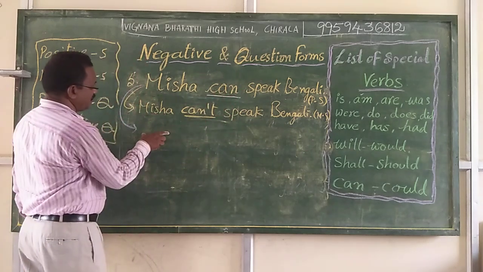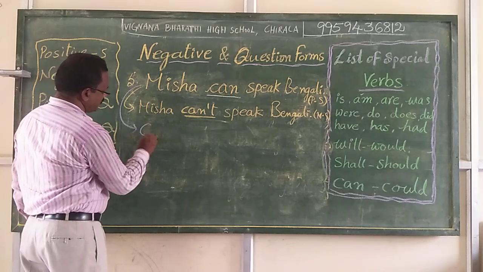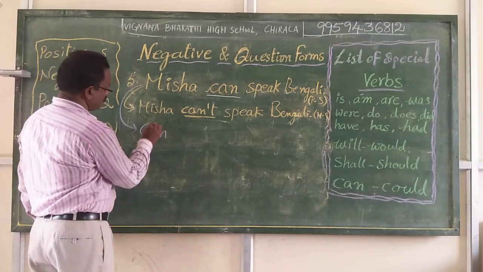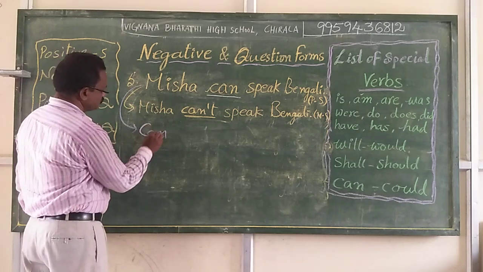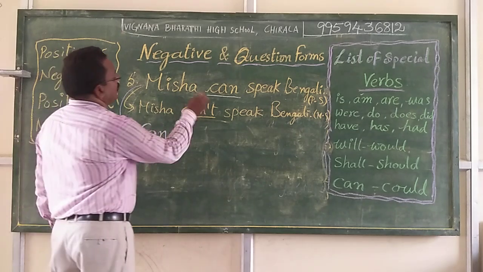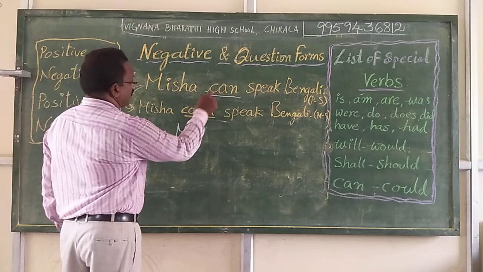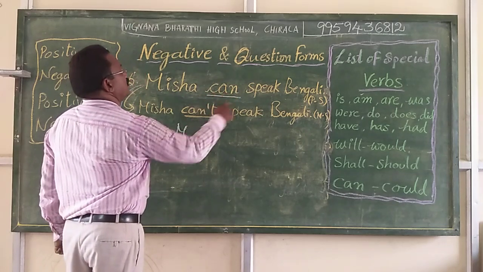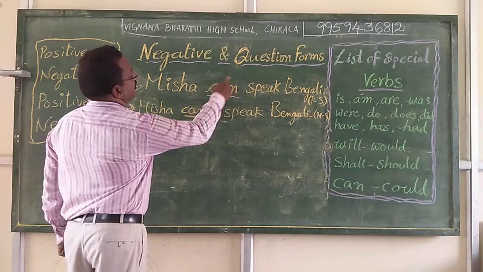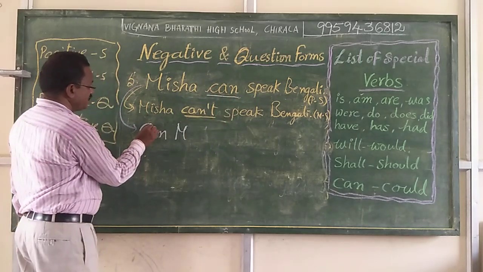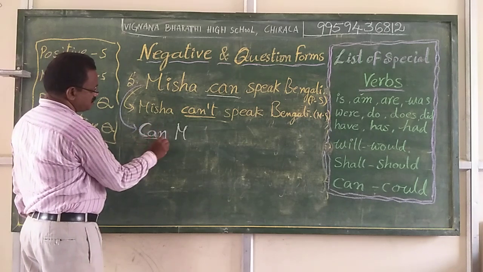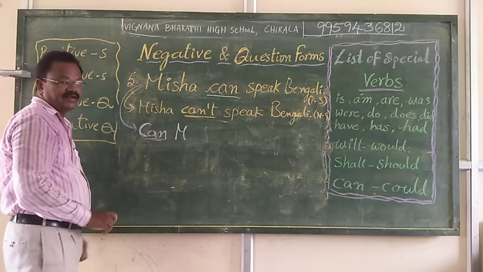We brought can to the beginning of the statement. Can Misha. Can is a special verb which is located in the middle of the sentence, that is why it is a small c. Here it is a capital C because it is at the beginning of the sentence.